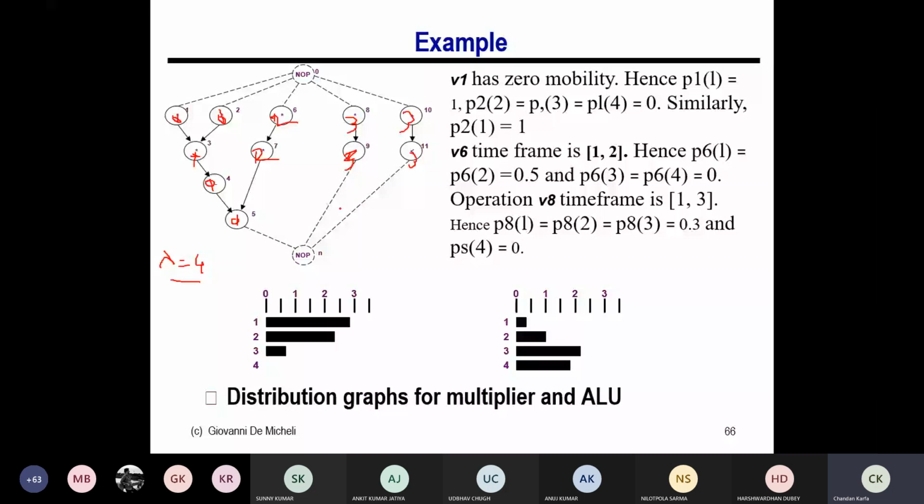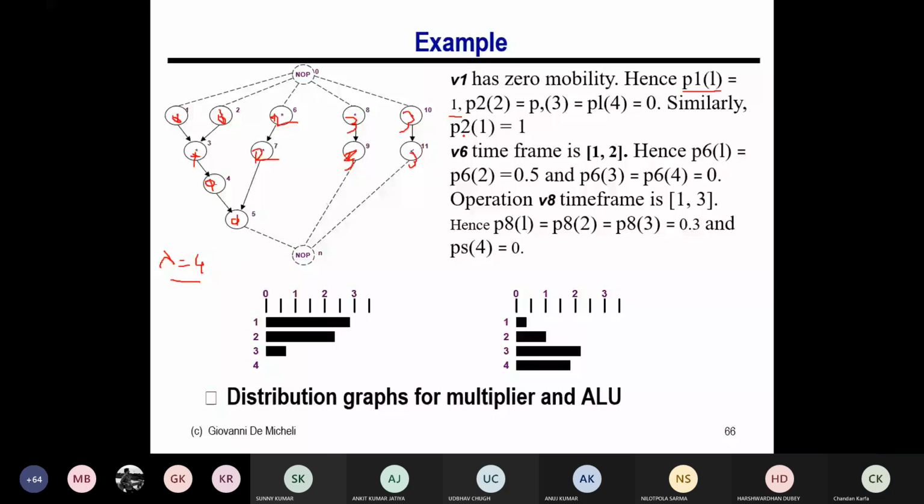Once I know this, I can calculate. The probability of operation V1 in timestamp 1 is 1, because there is no other alternative. Something here is wrong. P12, P13, and P14 are all 0, because the probability of having the operation in timestamp 2, 3, and 4 is 0. Similarly, for operation 2, the probability in timestamp 1 is 1, and the rest of the time it is 0.